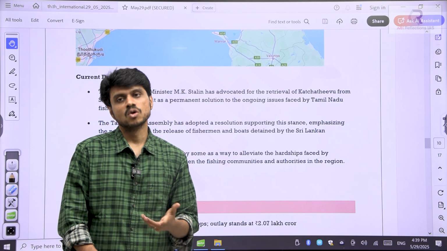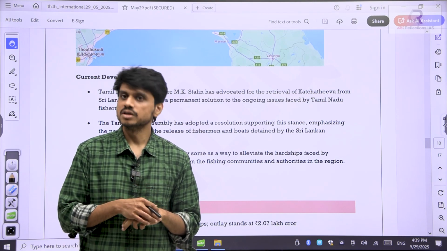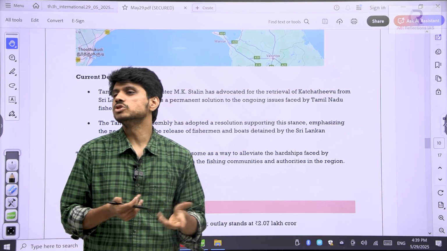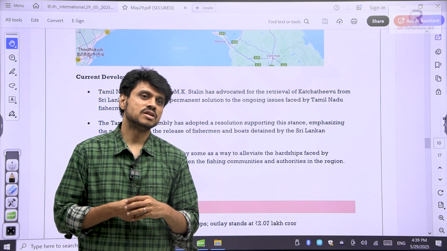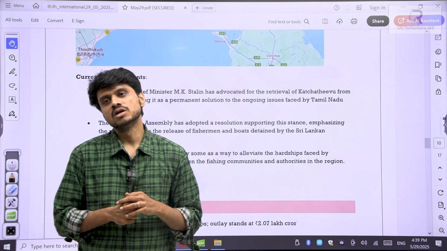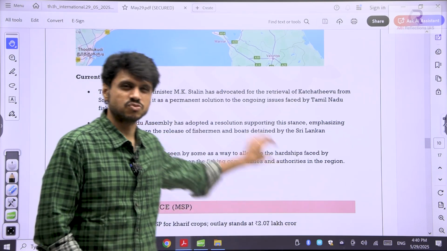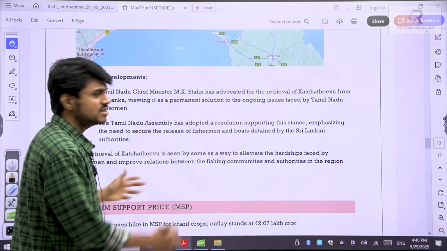We do not have proper infrastructure. Whatever fish we are getting, we do not have cold storage facilities also. Because of the heat and all, they will get spoiled. So we need to build that instead of focusing on these things. Then the issue will be resolved.